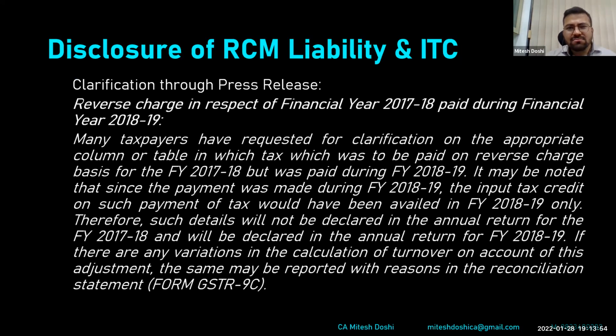So ideally, the question comes whether this is applicable for 19-20, 20-21 and subsequent years. Is this a standard press release, or was it specifically for that particular year? Ideally, everyone has been blindly following this. Any RCM liability pertaining to 19-20 that has been paid in 20-21, it is advisable to disclose it in table 4G of 20-21 GSTR 9, so that 3B is also tallied to that extent because we have discharged the liability in 3B. So the tax payable and tax paid also matches. Ideally, this is the perfect way, and we should follow this only. However, this press release was only with regard to 17-18, 18-19, I believe.